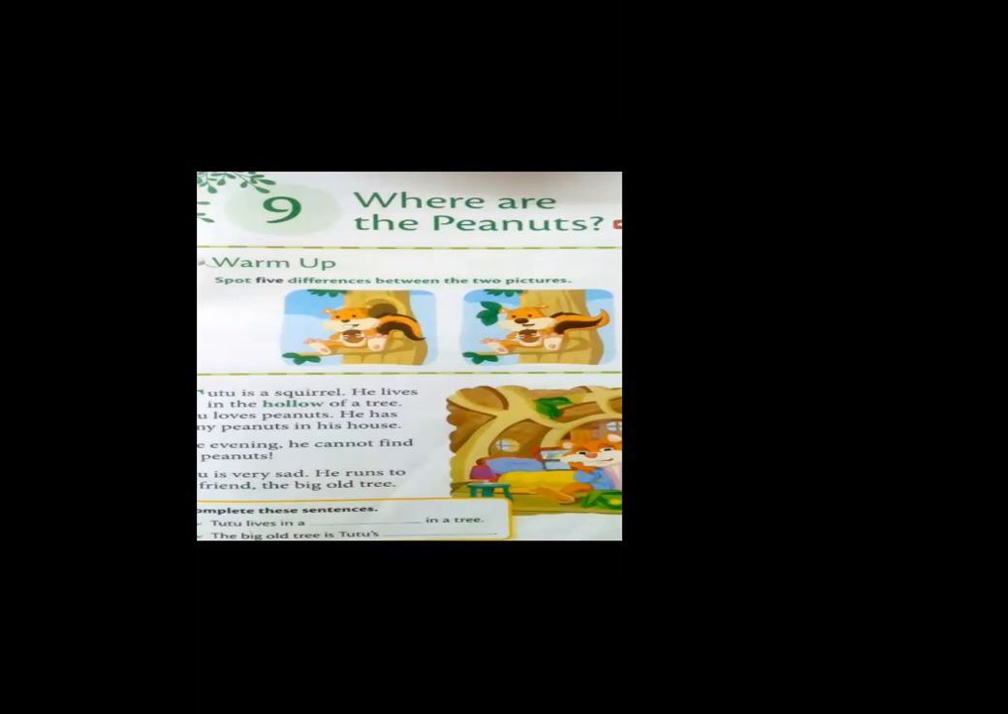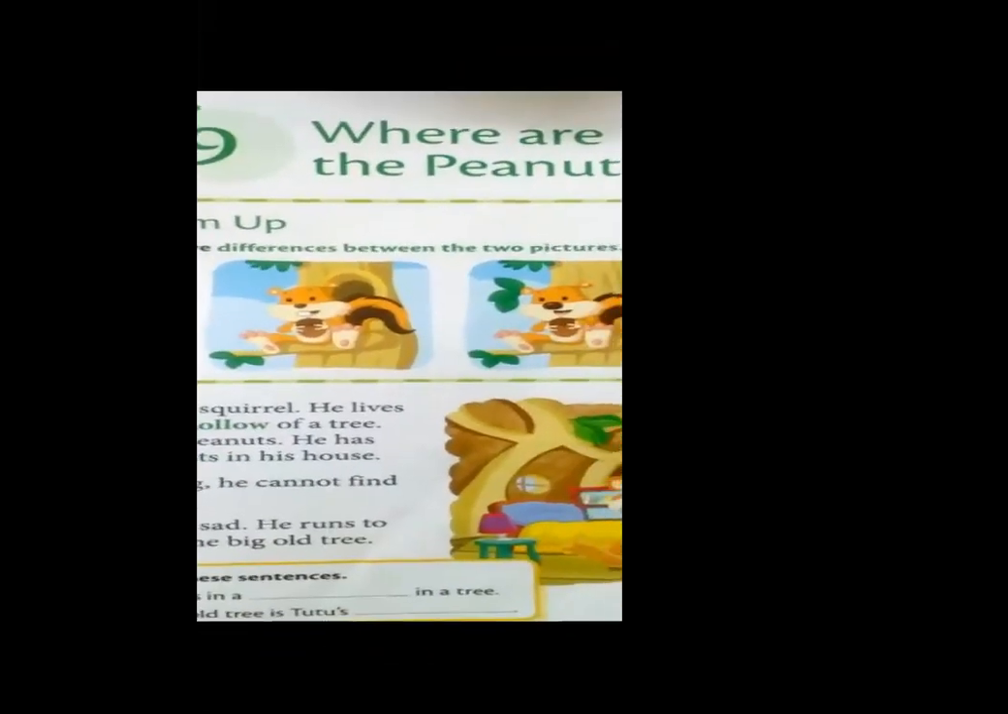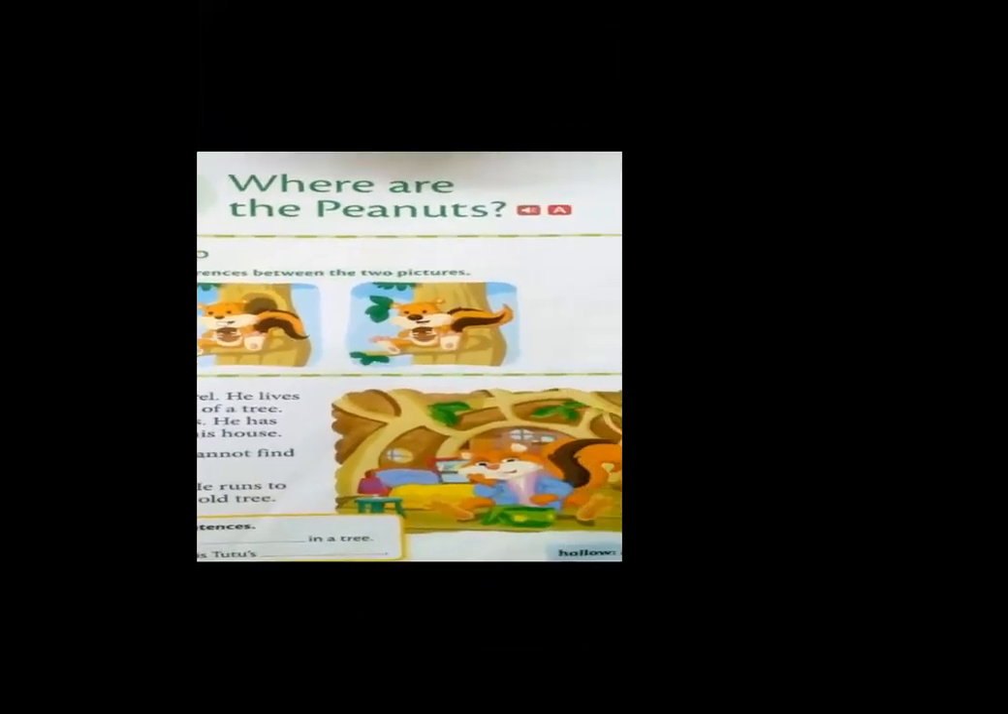Okay. So here is the picture of Tutu, the squirrel. So you have to spot 5 differences between these two pictures. Now in first picture you can see there are teeth, but in second picture we don't have that. Okay, so like this you have to circle 5 differences in both the pictures, right? Now you see Tutu. Here is Tutu.